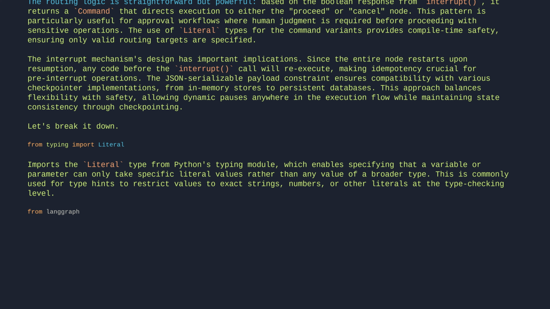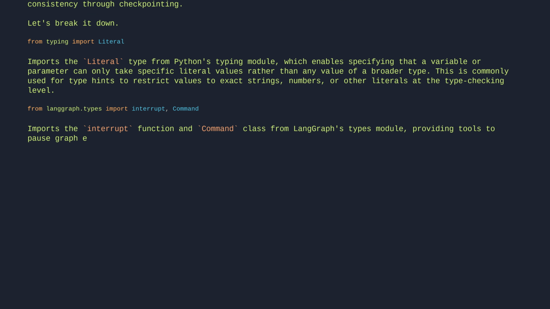From langgraph.types import interrupt, Command. Imports the interrupt function and Command class from LangGraph's types module, providing tools to pause graph execution and resume it with external input.